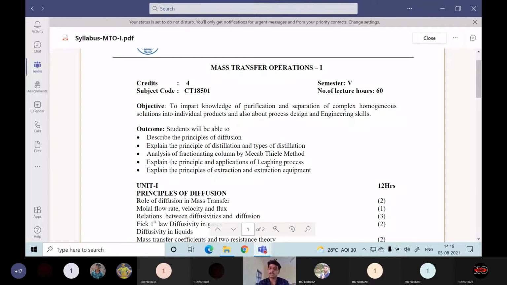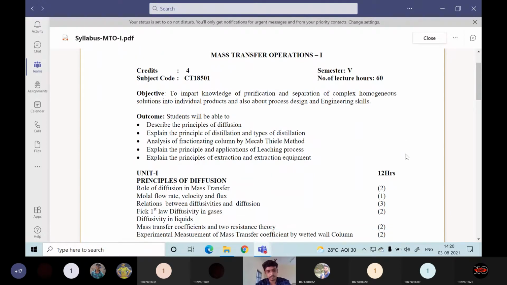But in leaching, the solute is present in the solid, and using another liquid, we separate the solute from the solid. So leaching is a solid-to-liquid operation, and extraction is a liquid-to-liquid operation. What is the true meaning of solid-liquid and liquid-liquid operations? I will discuss it in more detail when we go through unit one and the further units.